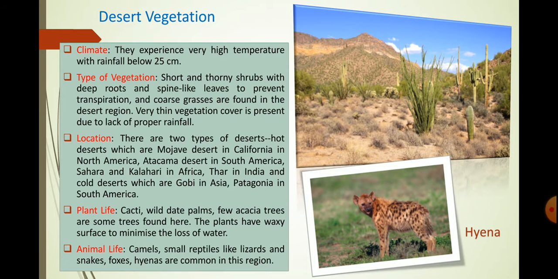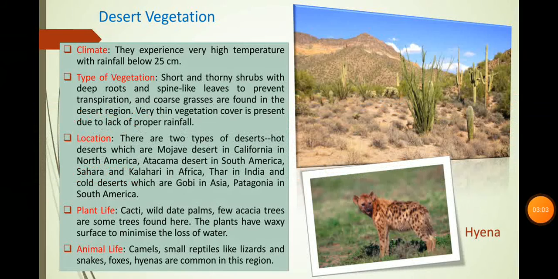Now we'll study about desert vegetation. Deserts experience very high temperature with rainfall below 25 centimeter. As it is a desert area, we will not find a very good vegetation as compared to other grasslands due to the less amount of water.